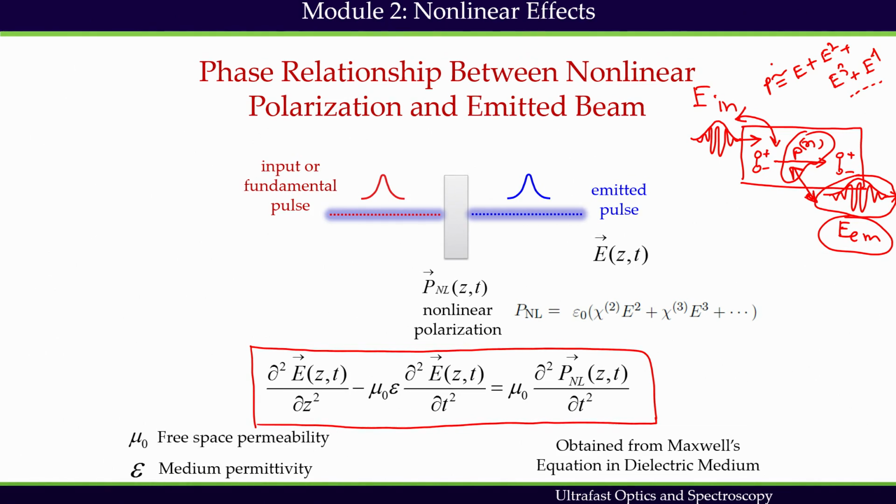Here it is the second derivative with respect to z. We are considering only the z direction, a one dimensional problem in space. This E is the emitted field, which means this one. This is also the emitted field, and we have taken the second derivative with respect to time.